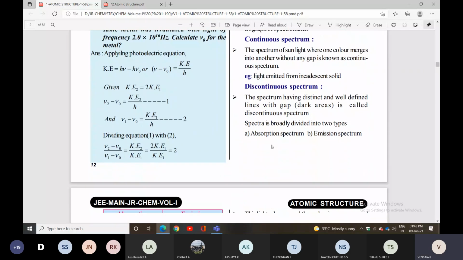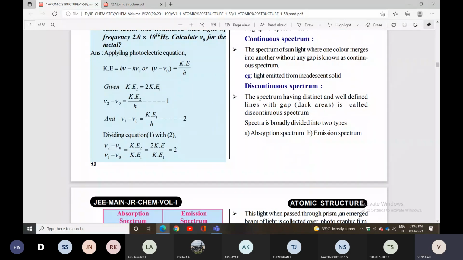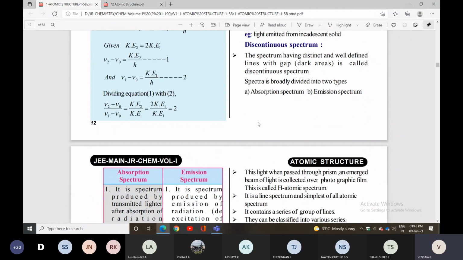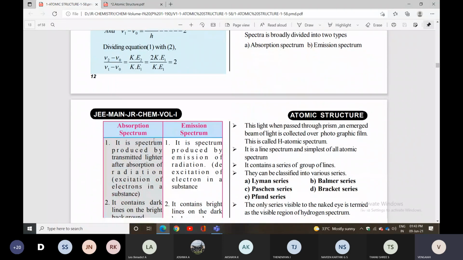Next is the discontinuous spectrum. The spectrum having well-defined lines with gaps between line and line, between color and color, is called discontinuous. In our syllabus, they give more explanation about the discontinuous spectrum. It is again classified into two types: absorption and emission spectrum.